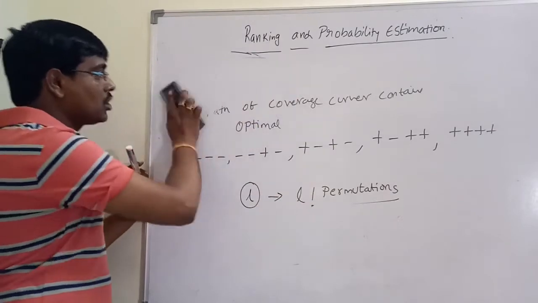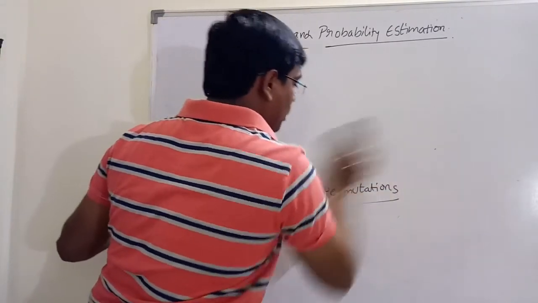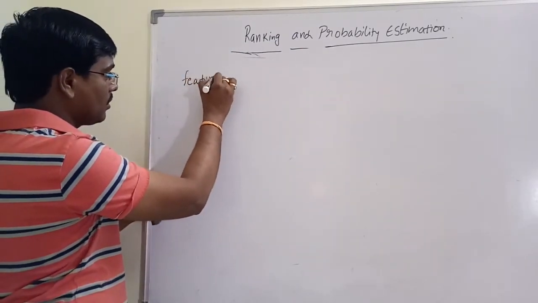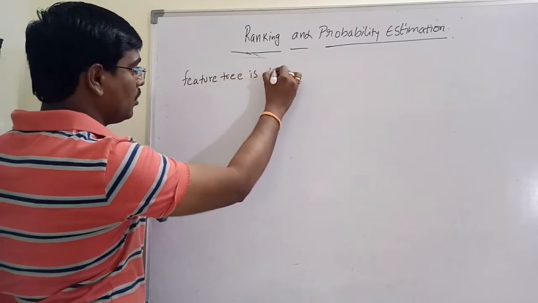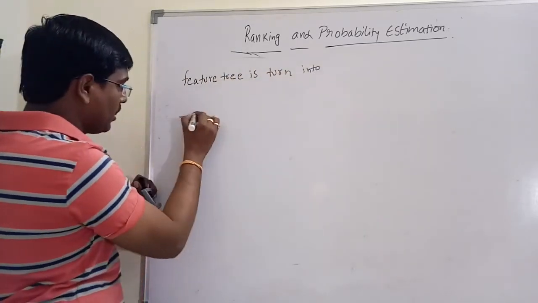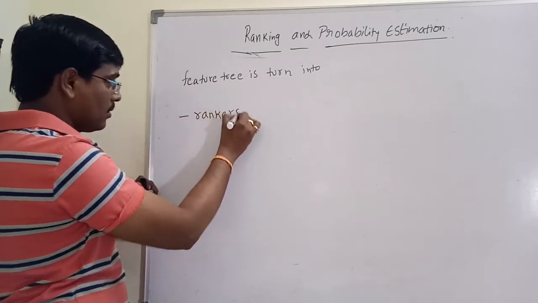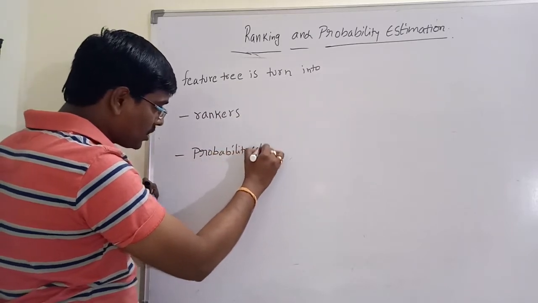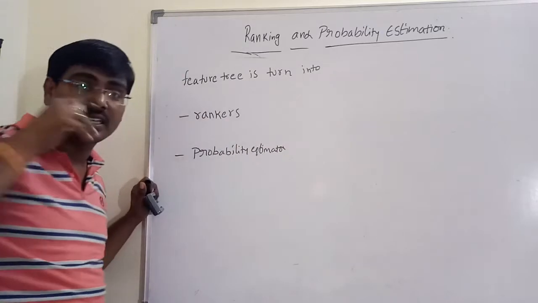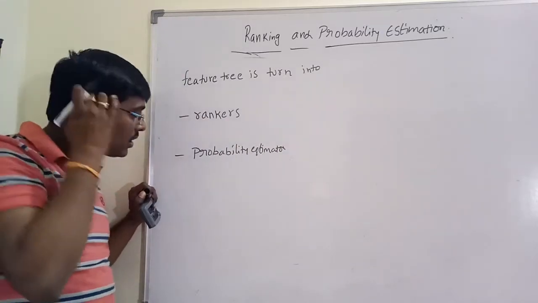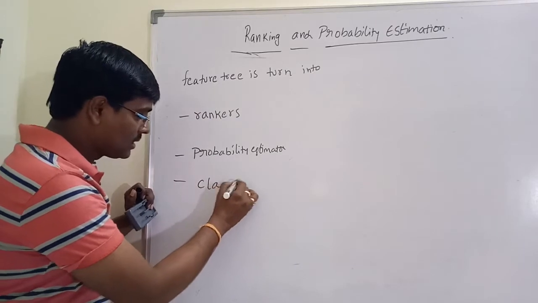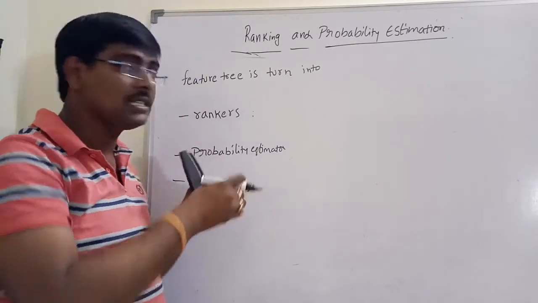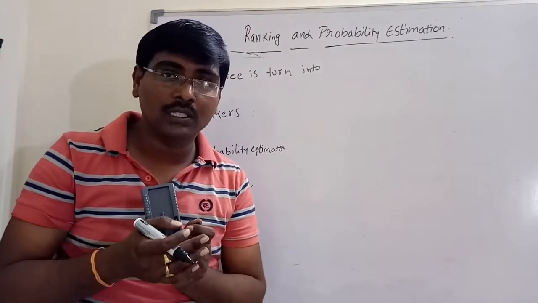The feature tree is converted into a ranker, or into a probability estimator, or into a classifier. Suppose the feature tree is converted into a ranker, it means we simply give the order of the leaves.